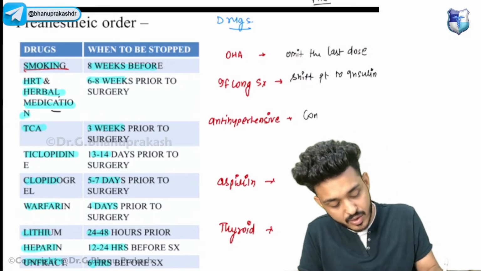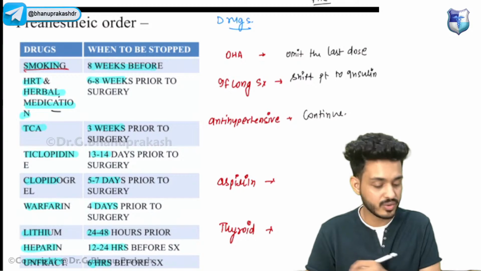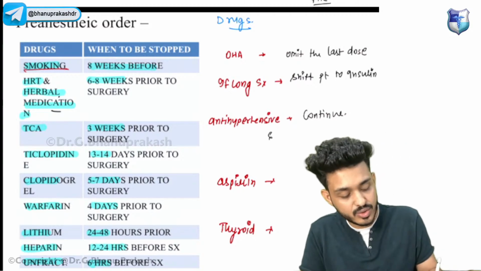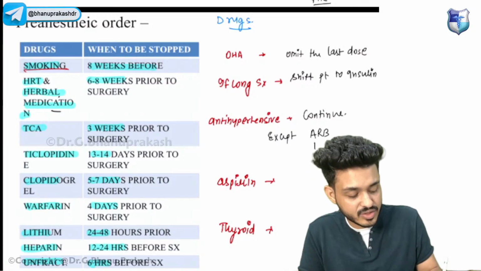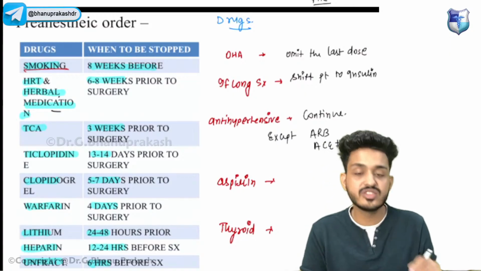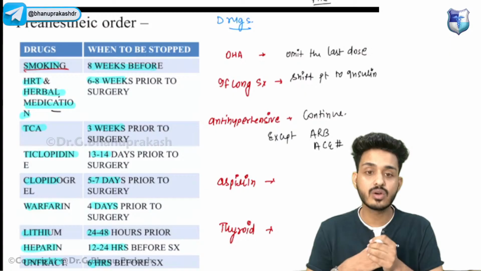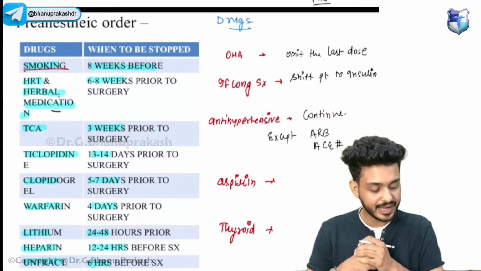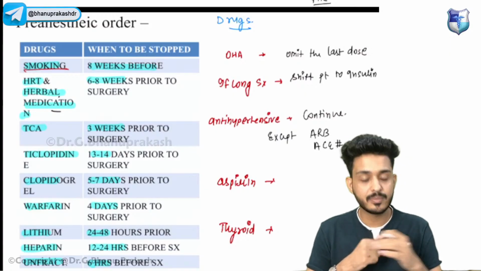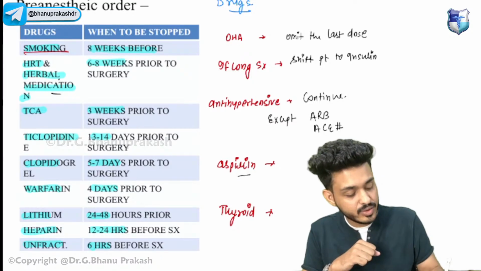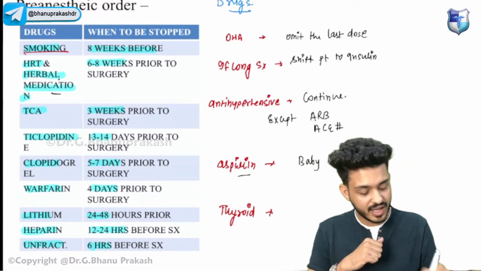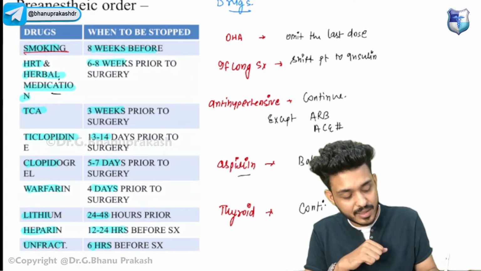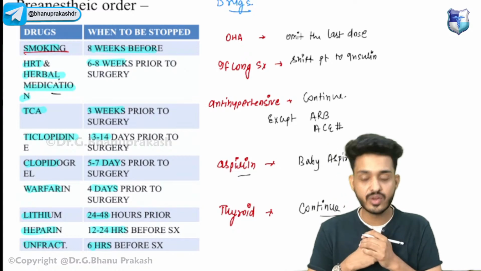Antihypertensives, you need to continue because in surgery you can have hypertension. Okay, but two antihypertensives you need to stop. Your first one is the angiotensin receptor blocker and the second one is the ACE inhibitor. Angiotensin receptor blockers like your sartans, all your sartans, telmisartan. Okay, and ACE inhibitors like your prils, captopril, lisinopril. Okay, aspirin, you can continue baby aspirin, that is a low dose of aspirin which is an antiplatelet drug, you can continue. Okay, thyroid medication you have to continue. These are the important ones that have been asked in your examination.